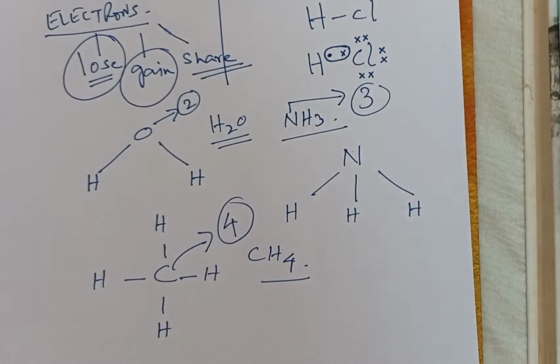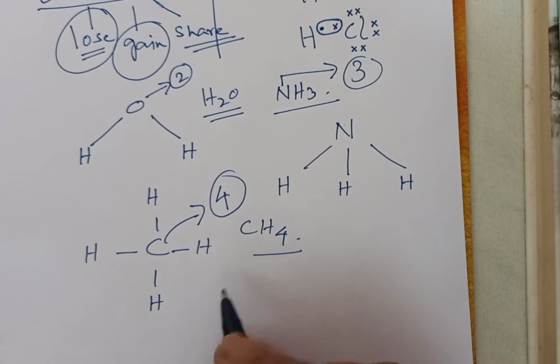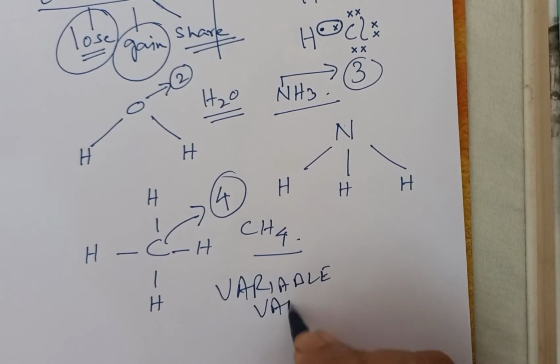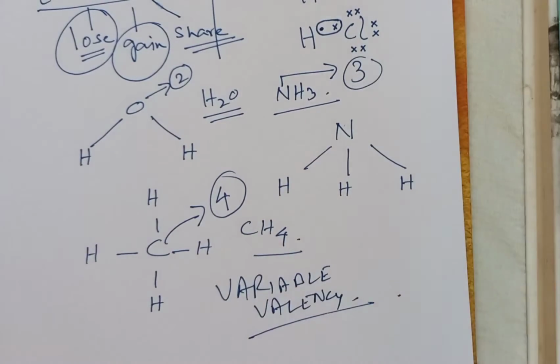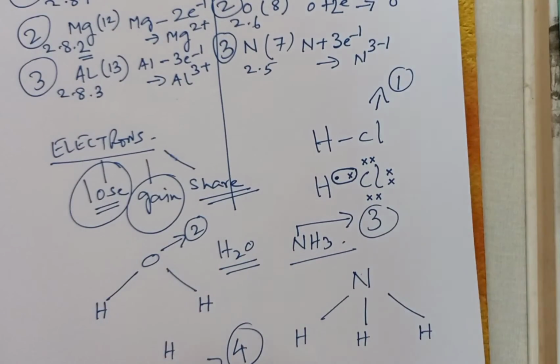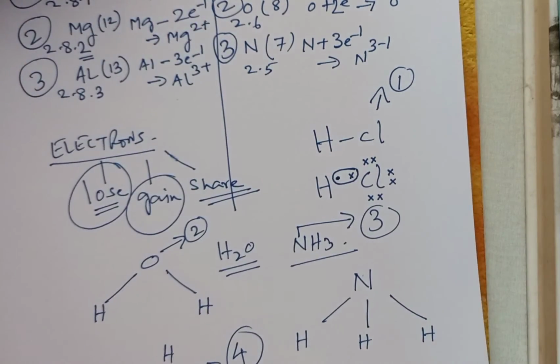Now, there are some elements which exhibit more than one valency. That concept is known as variable valency. I will tell you which elements exhibit variable valency. Let us move to page number 2. Okay, here is page number 2, valency.